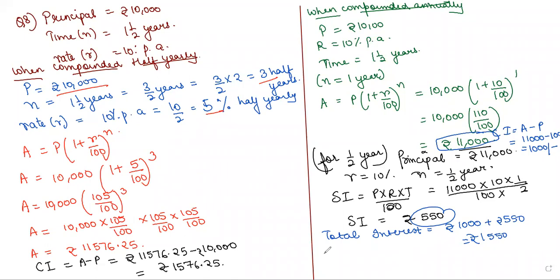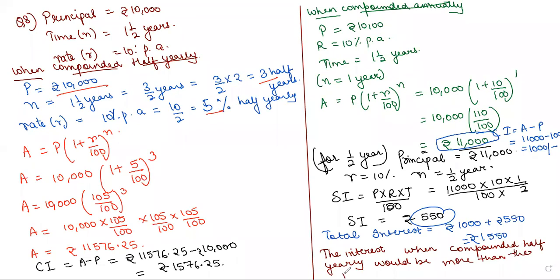So, the interest when compounded half yearly would be more than the interest when compounded annually.